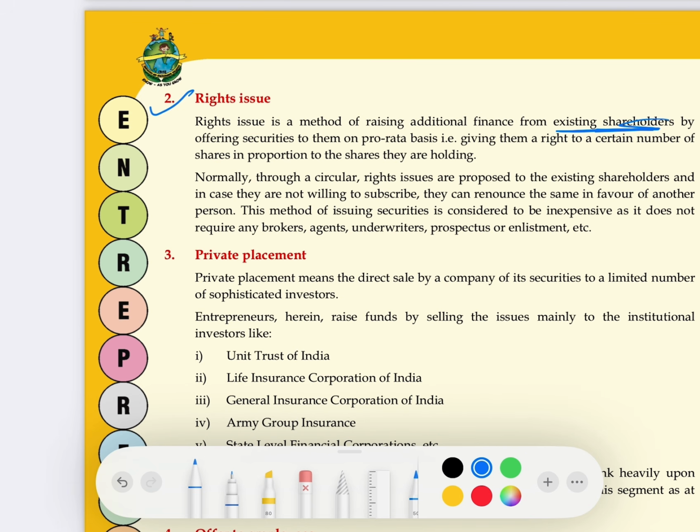Okay, what is the benefit of going for the right issue? The benefit is that this method is very inexpensive. You know why? No broker to hire, no prospectus to issue, no agent to hire, nothing is to be done, free of cost. They already knew me, they were my already existing shareholders. I just need to issue shares to them. So it's a very inexpensive method as it does not require any broker, agent, underwriter or prospectus or any enlistment.